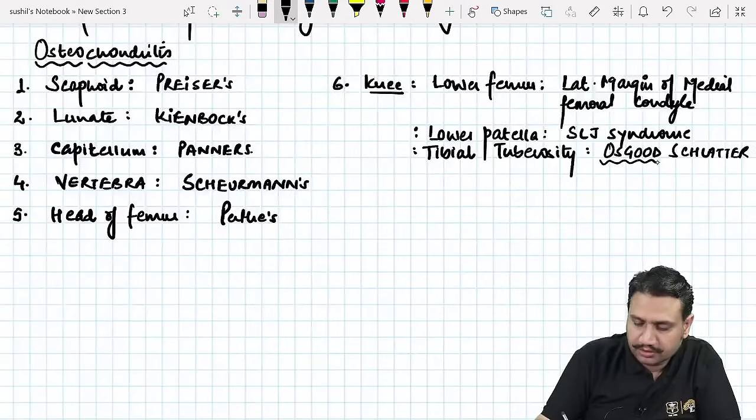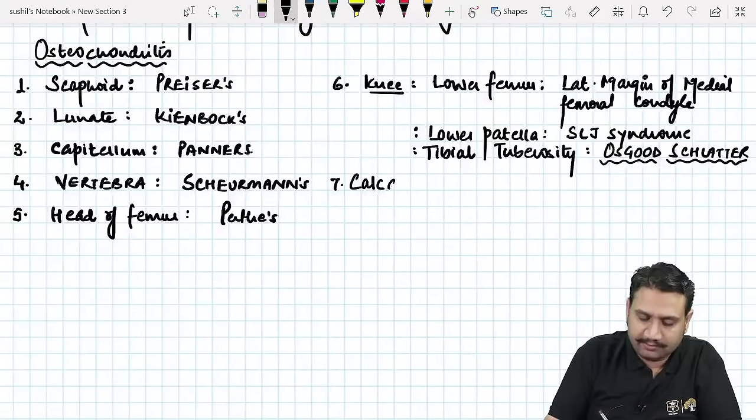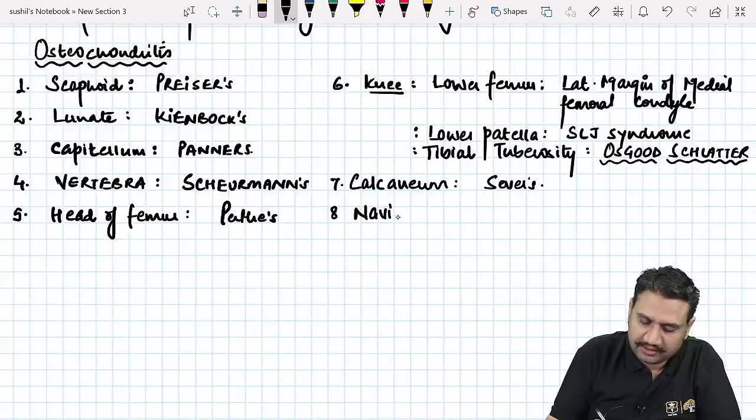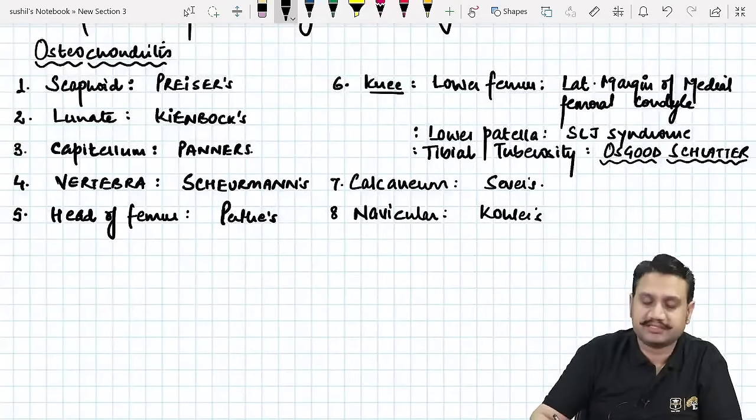Okay, so Osgood-Schlatter disease. Number 7 is of the bone calcaneum. What do we call the osteochondritis of calcaneum? This is known as Sever's disease. Okay. Number 8 is of the bone navicular in the foot area, obviously. So it is known as Kohler's disease, right?